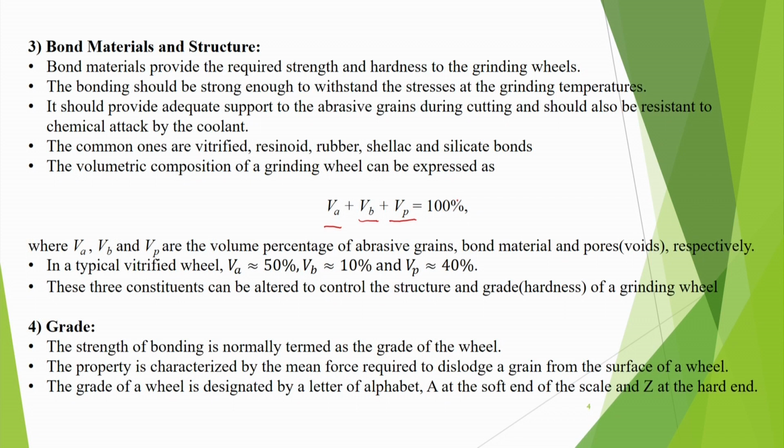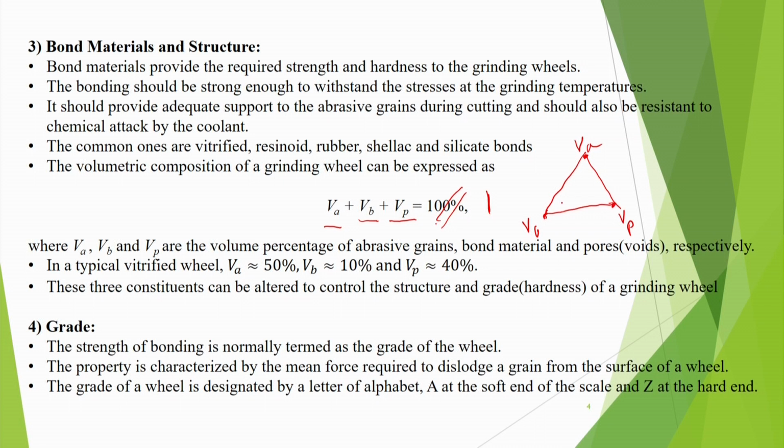If we talk not in terms of percentage, we can talk in terms of the fraction also, and in that case this value can be written as 1. So, we can naturally represent it by a triangle here, where this may be VA point, this may be VB point, and this may be VP point. That means, if something is here, VA is 100% or 1, and if it is here, VB is 100% bond, that means it is full of bond material, and here it is full of pole.